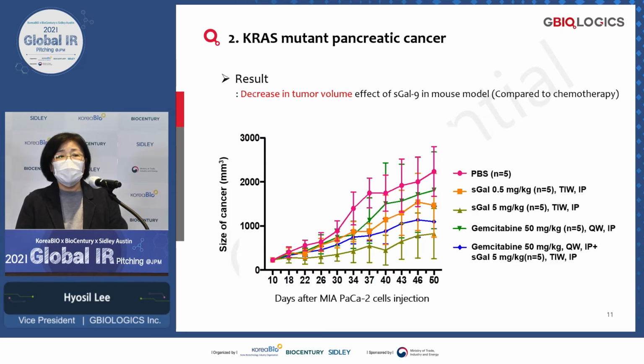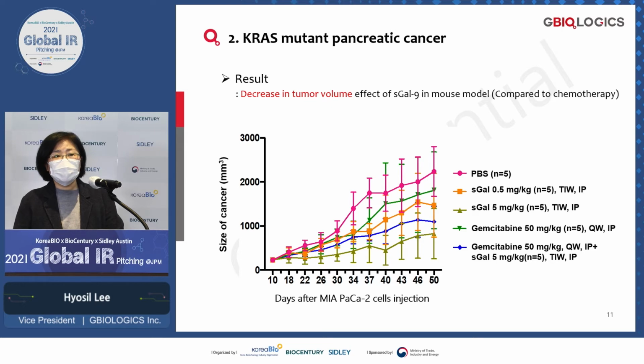After looking at all these studies, we are currently focusing on KRAS mutant cancers, especially pancreatic cancer, because in more than 90% of pancreatic cancer patients, the cancer is caused by KRAS mutation in the cancer cell. So we are mostly focusing on pancreatic cancer, and these studies were done in Korea.